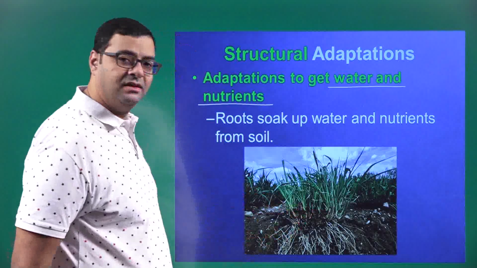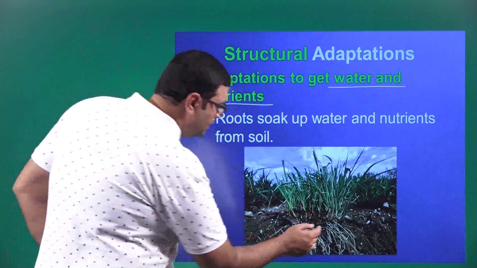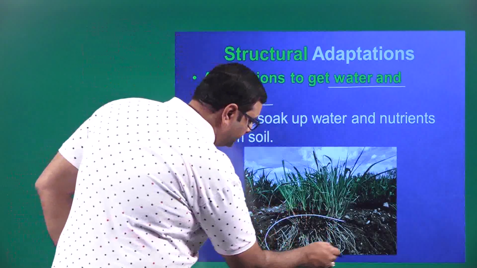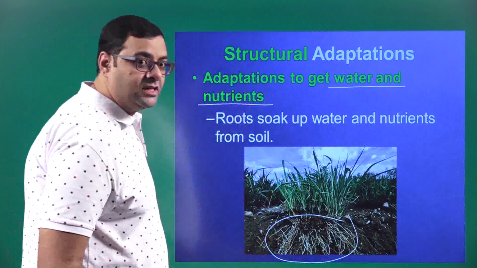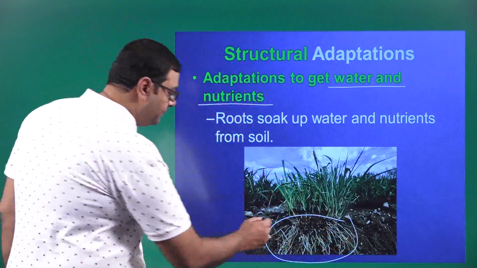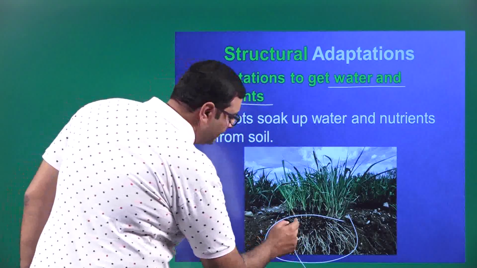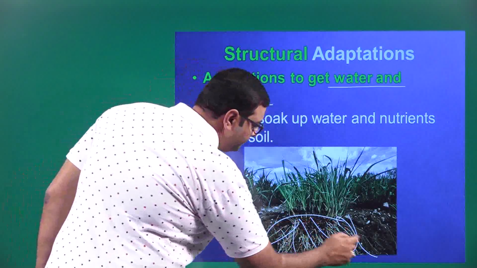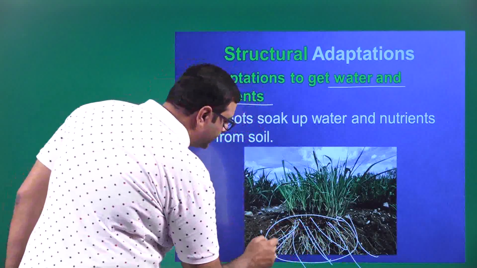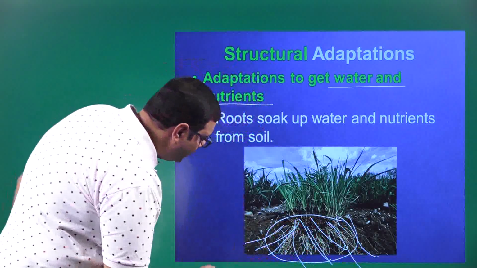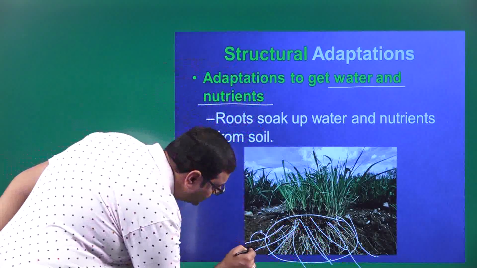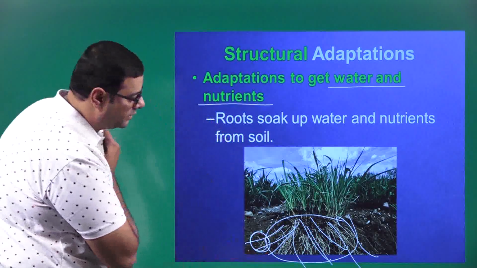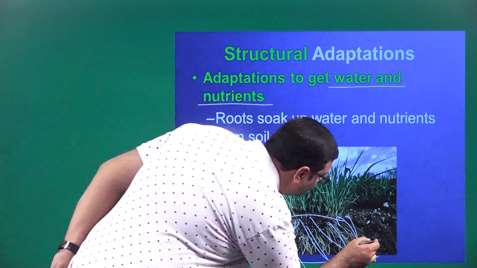This is a grass. Now you see the roots which are exposed here. If you can see them properly, these roots are spread across a very large area. Now you can see some roots here also, and some roots here also.